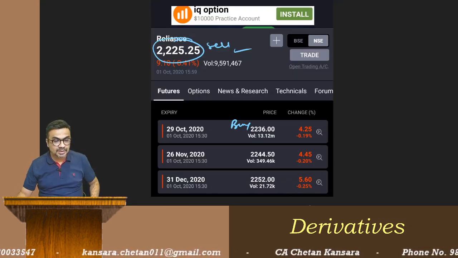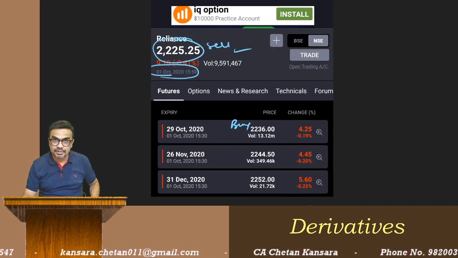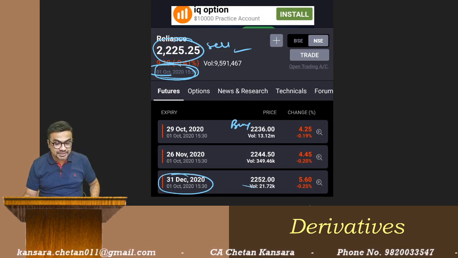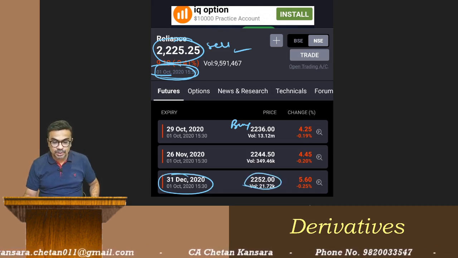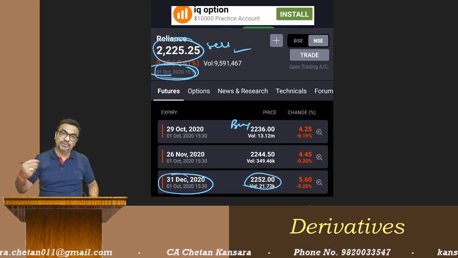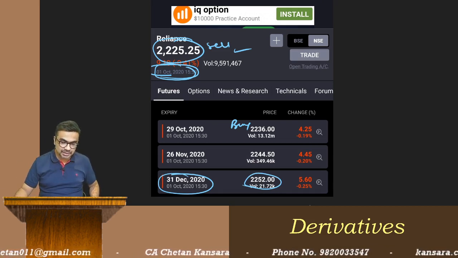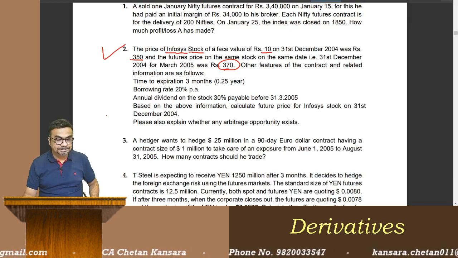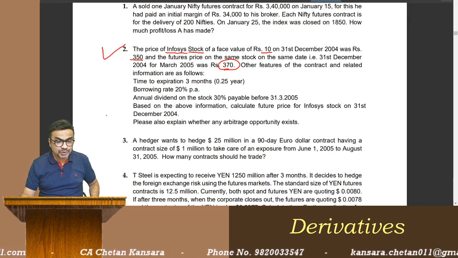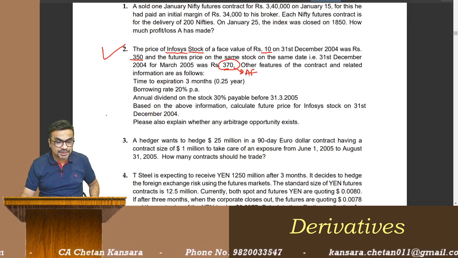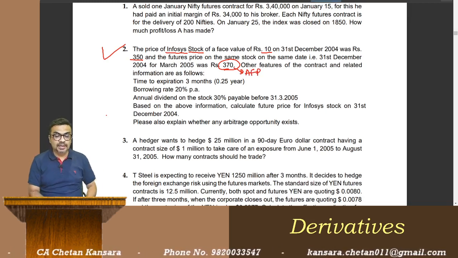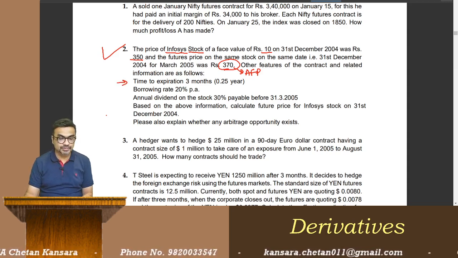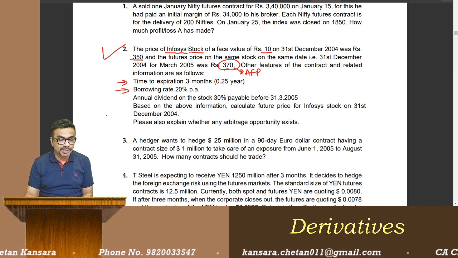For example, here on 1st October, the 31st December future price is this. On 2nd October price will change, 3rd October price will change, 4th October price will change, like that. So this is the actual future price. Remember, this is the actual future price, not the fair future price. Other features of the contract and the related information are: time to expiration 3 months, 0.25 years. Borrowing rate is 20%.